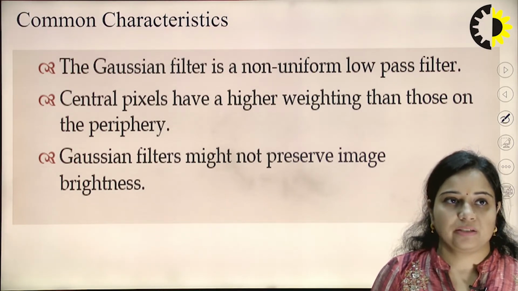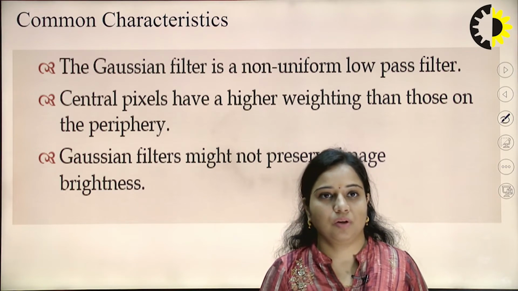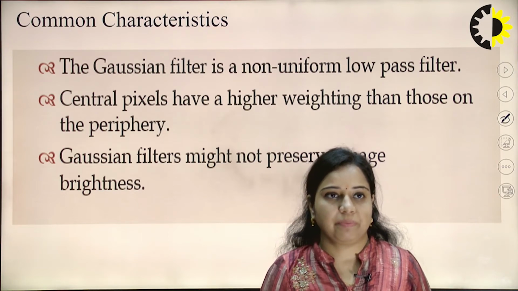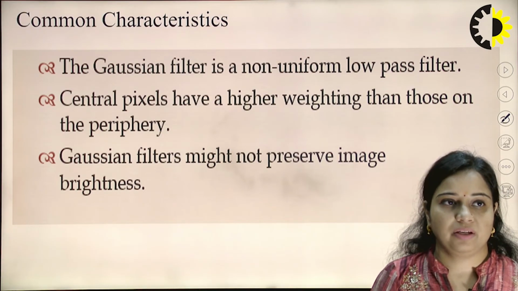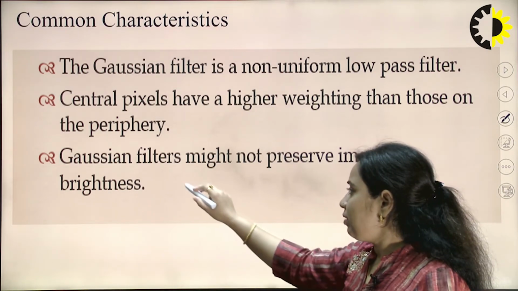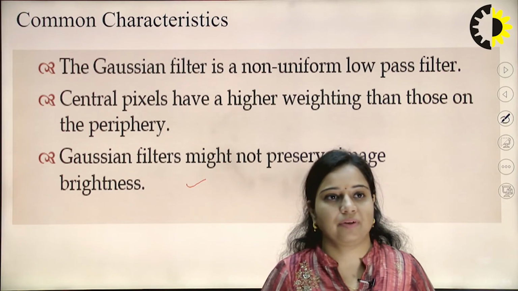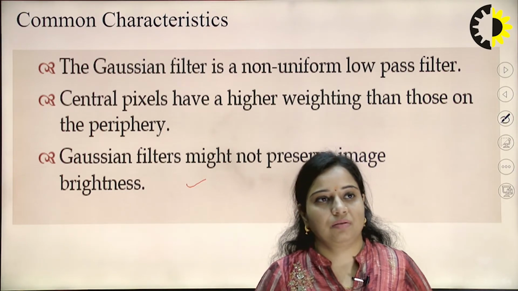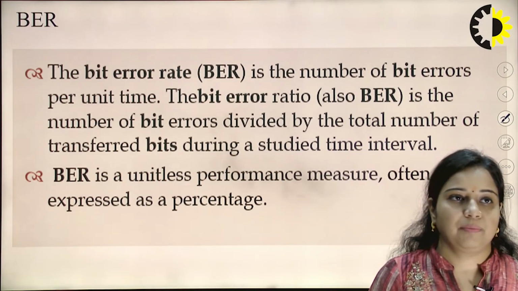The common characteristics of AWGN: the Gaussian filter is a non-uniform low pass filter. Central pixels have a higher weighting than those on the periphery. Gaussian filters might not preserve image brightness. So, these are some of the common characteristics that we consider while designing any kind of Gaussian filter. Now, next is the bit error rate.